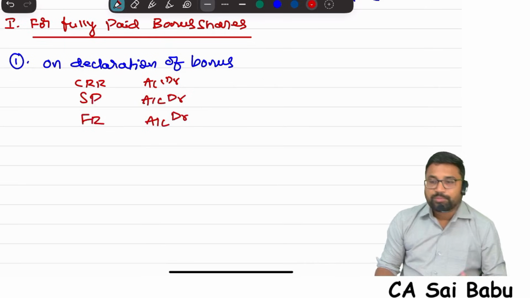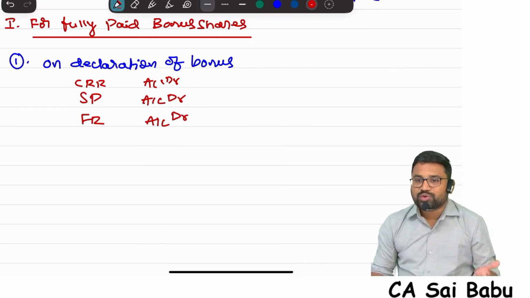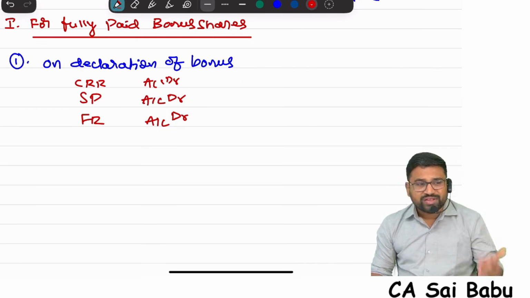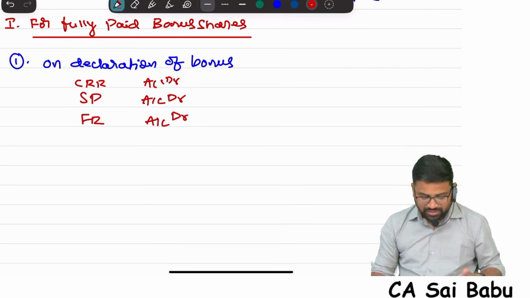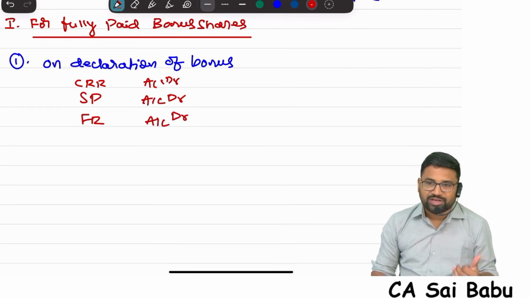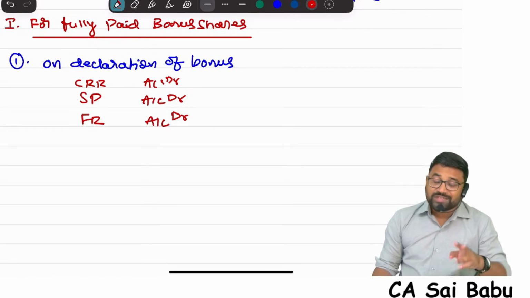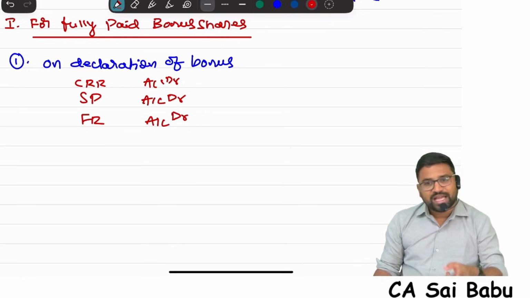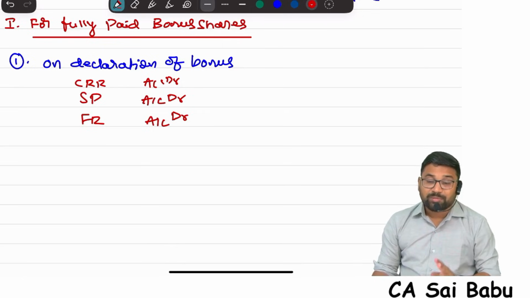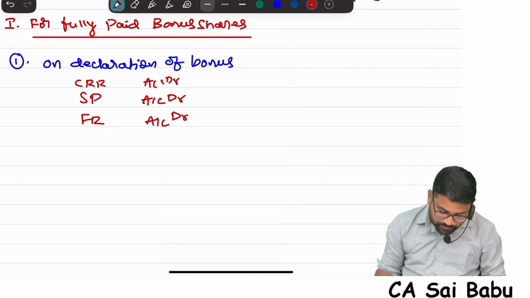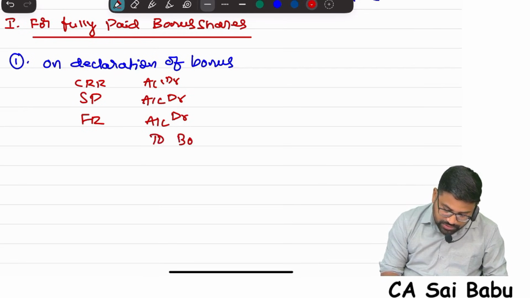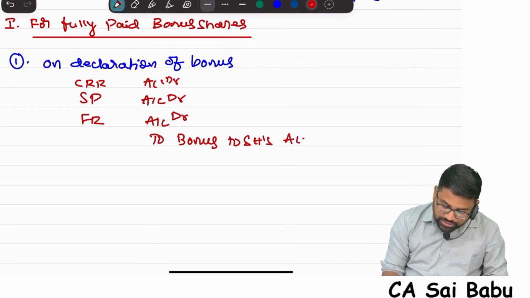Free reserves means P&L account, general reserve, revenue reserve, dividend equalization reserve, any other reserve which is freely available for distribution of dividend, depending upon the information given in the question. For example, if any revaluation reserve is given, it is not a free reserve, don't utilize it. If capital profit is given and it is not realized in cash, don't utilize it. I told you, if capital profit is realized in cash, you can use it. Similarly, securities premium collected in cash, you utilize it. Credit: bonus to shareholders. When you declare, reserves and surplus are debited and bonus to shareholders is credited.